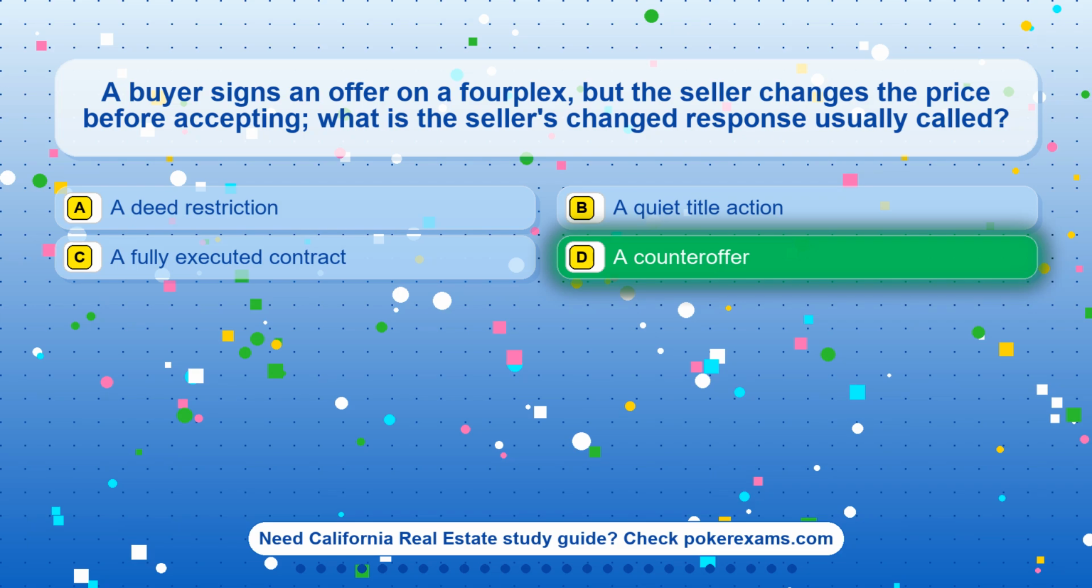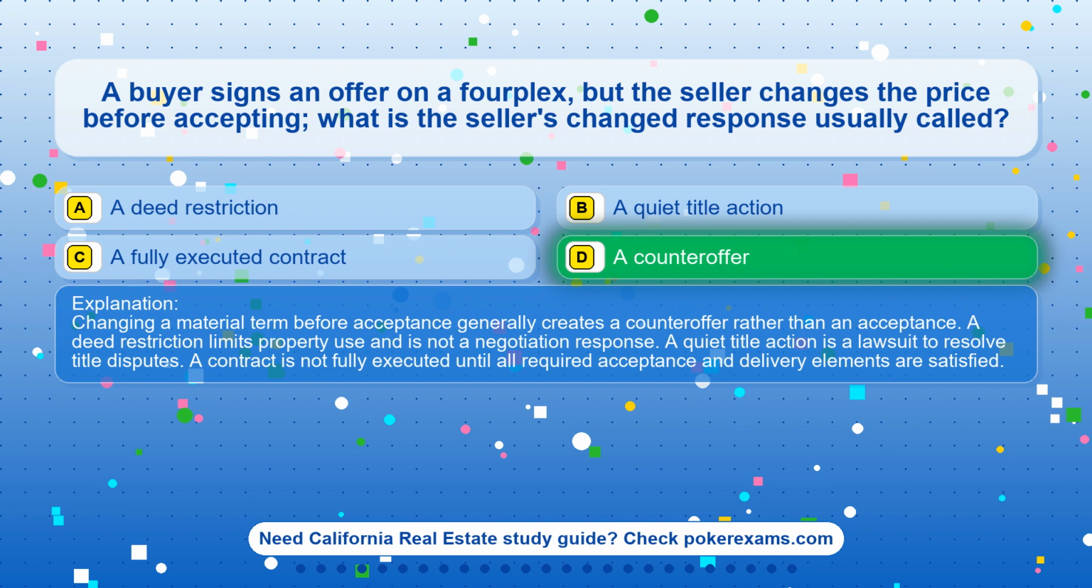The correct answer is option D. A counteroffer. Changing a material term before acceptance generally creates a counteroffer rather than an acceptance. A deed restriction limits property use and is not a negotiation response. A quiet title action is a lawsuit to resolve title disputes. A contract is not fully executed until all required acceptance and delivery elements are satisfied.